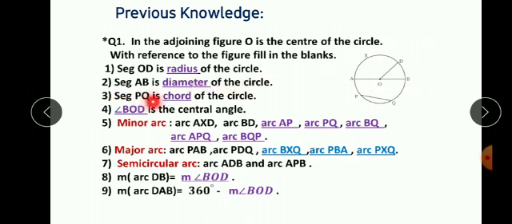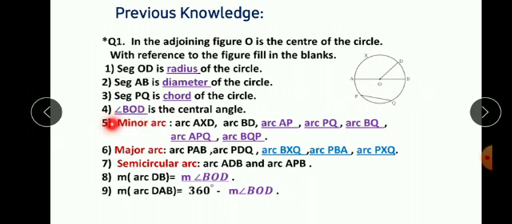Segment PQ is dash of the circle. This segment PQ is what? It is a chord of the circle. What is a chord? A segment joining any 2 points on the circle, that is a chord. And what is a diameter? A segment which joins any 2 points on the circle and which passes through the center of the circle.